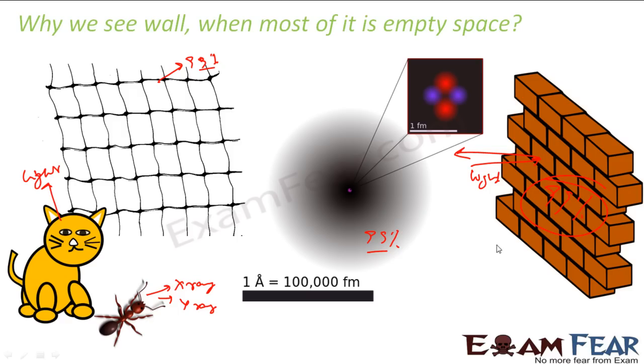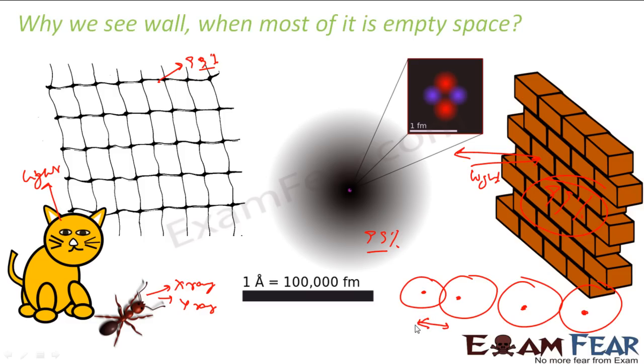See, the space between these, if I have one atom, two atoms, like this I have atoms, and all are empty space. The only obstacle they have is these dots. But still the light can't pass because the light wavelength is much bigger than this distance.